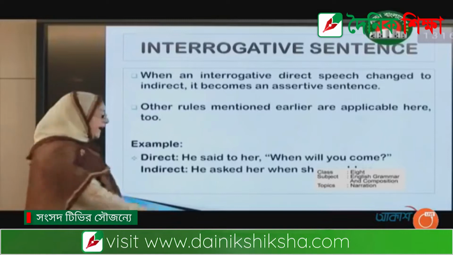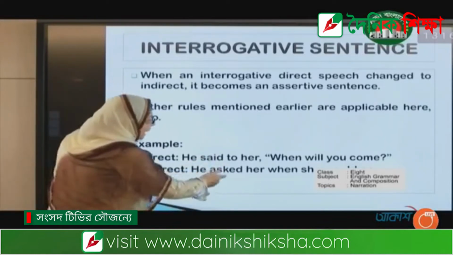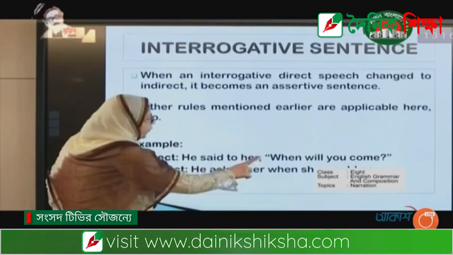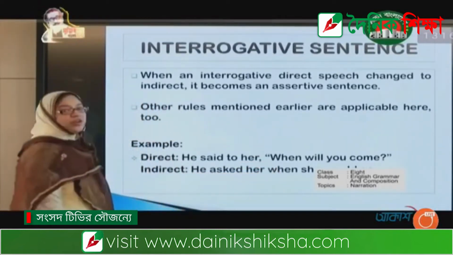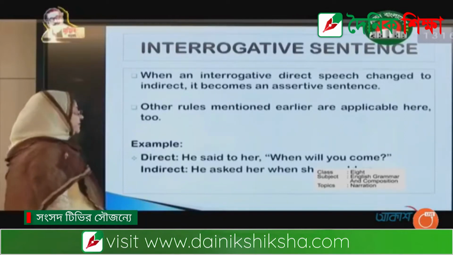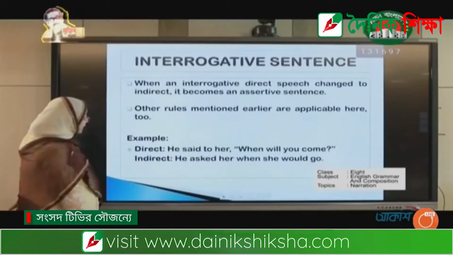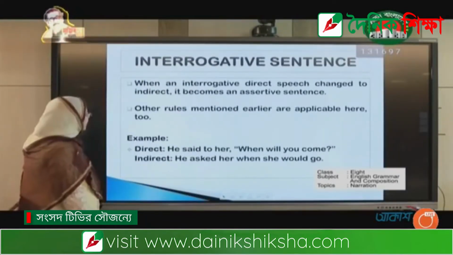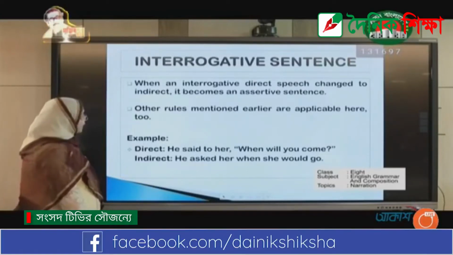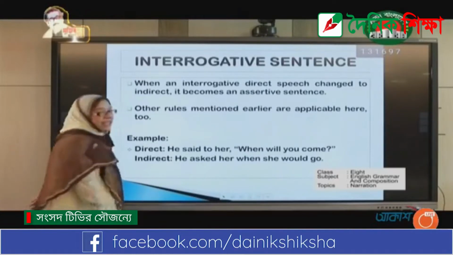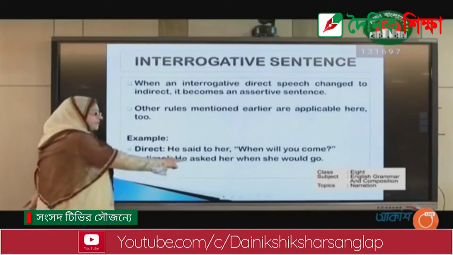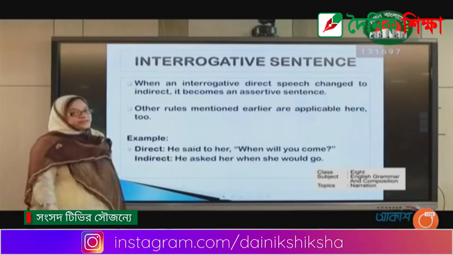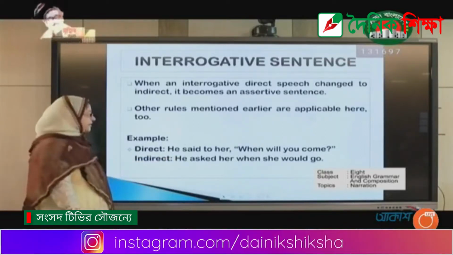Here you see that said to turns into asked, and will turns into would, and come changes to go. Look at the slide and look at the example. Here what we see? We see that when an interrogative direct speech is changed to indirect, it becomes an assertive sentence, and we use asked when this is an interrogative sentence.